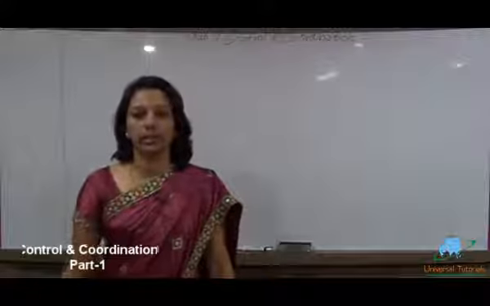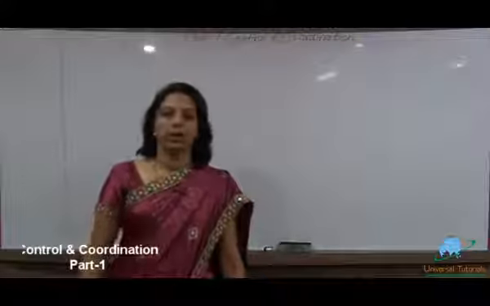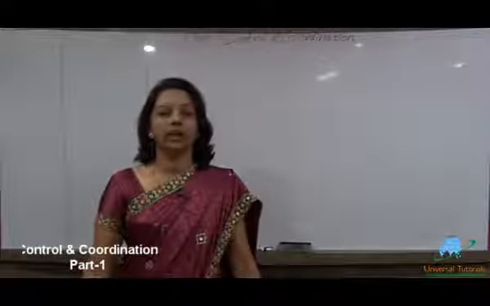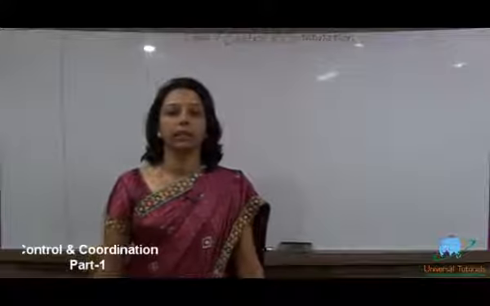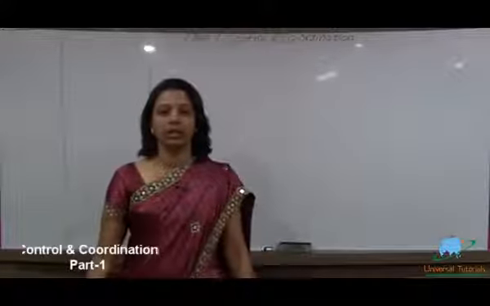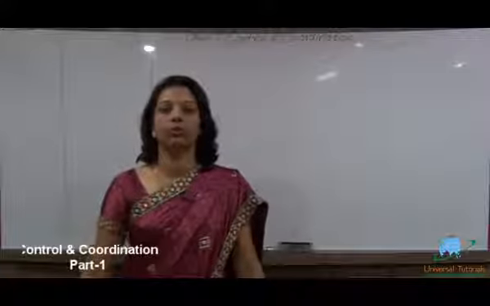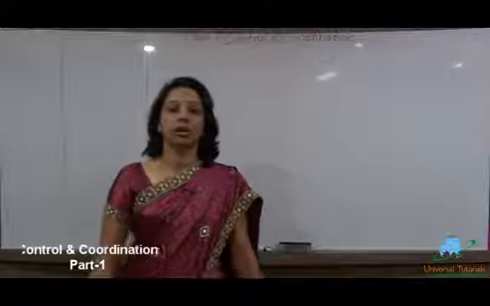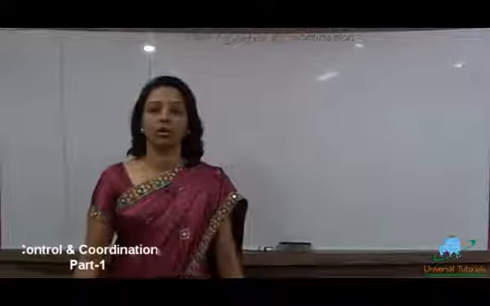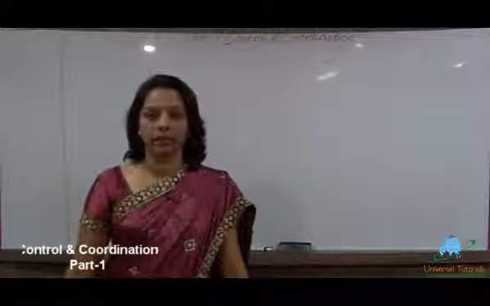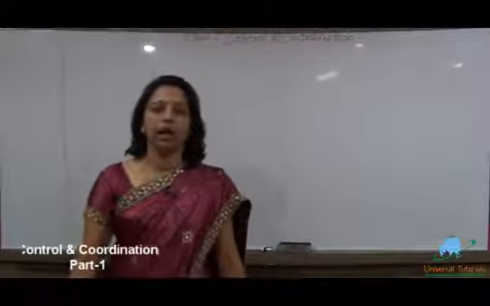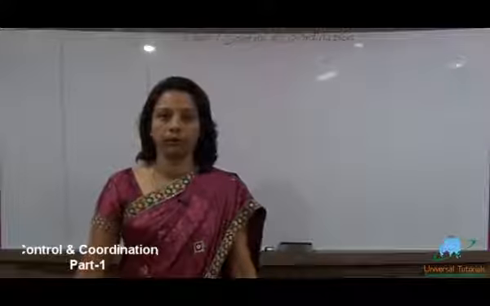Now the word coordination means what? Coordination means when all the systems are coming together and interacting with each other, and then they are performing the functions very well. They coordinate with each other to do the functions, that is known as coordination. Now this is all controlled by a major organ known as the brain. So in this chapter we will be studying about the brain in detail and the nerve cells, etc.